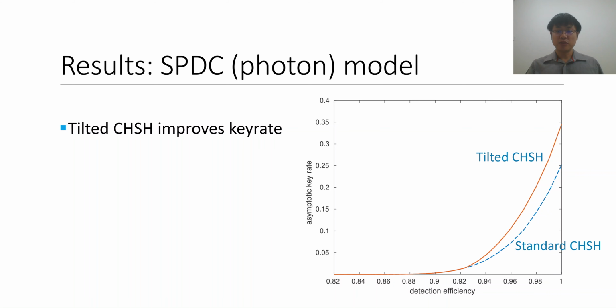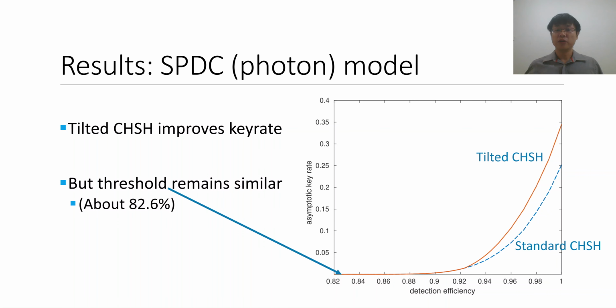On the other hand, if we ask the question of where the key rates go to zero, in some sense the threshold of noise tolerance for this protocol, we find that it's actually quite similar between the two cases. It's approximately 82.6%, although it's not very visually clear from this graph, but that's essentially where the two graphs here intersect the horizontal axis. So by using the tilted CHSH inequality, we can improve the key rate compared to standard CHSH, but the threshold at which it goes to zero seems to remain quite similar.